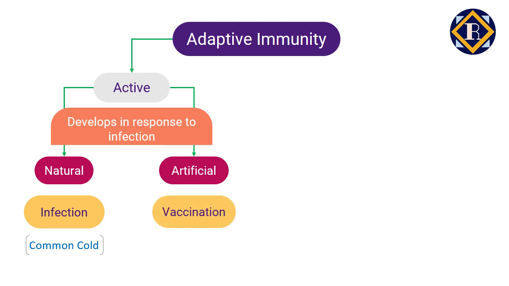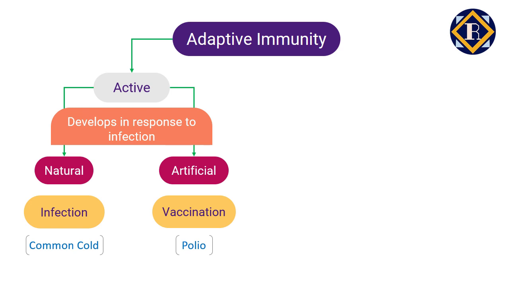The safe option is deliberately infecting yourself in a controllable manner. There are various ways to do this. You can use a weakened pathogen or only an antigen, not a complete pathogen, for the infecting process. This will ensure that immunity is achieved without the risk of infection escalation. Right, and this is achieved by vaccination. An example is the polio vaccine.